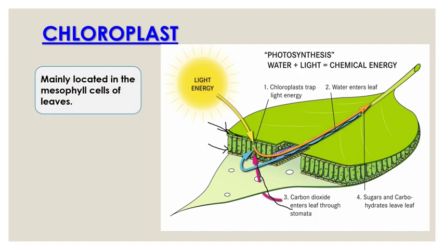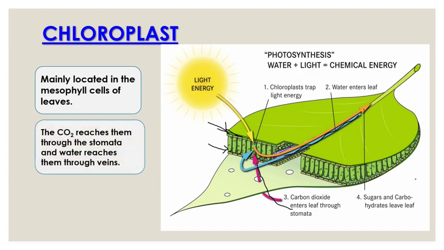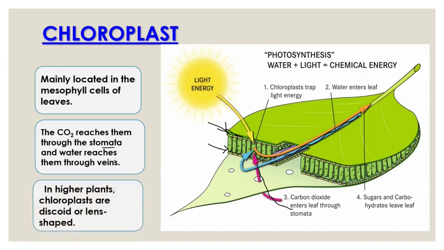So chloroplast is mainly located in the mesophyll cells of the leaves. You can see these are the mesophyll cells. The carbon dioxide reaches them through stomata. From where is the carbon dioxide entering into the leaves? Through the stomatal openings, which are present more on the ventral surface, few on the dorsal surface in dicot plants. And water is reaching them through veins, which is all of course brought by the vascular bundle xylem. In higher plants, chloroplasts are discoid or lens shaped in structure.